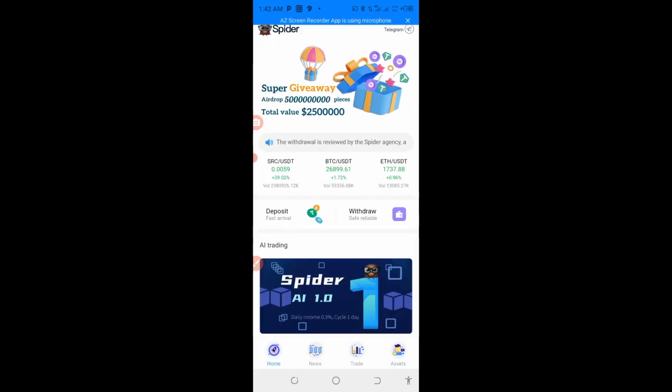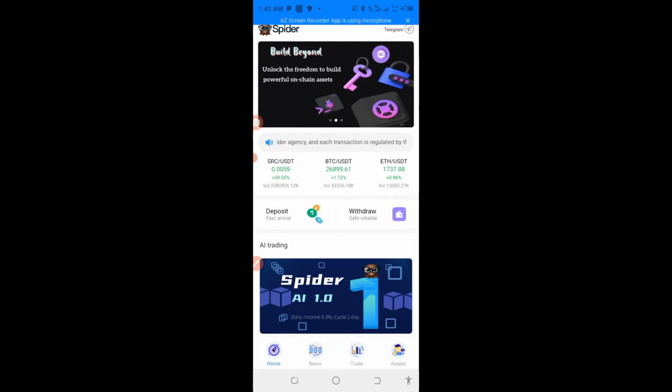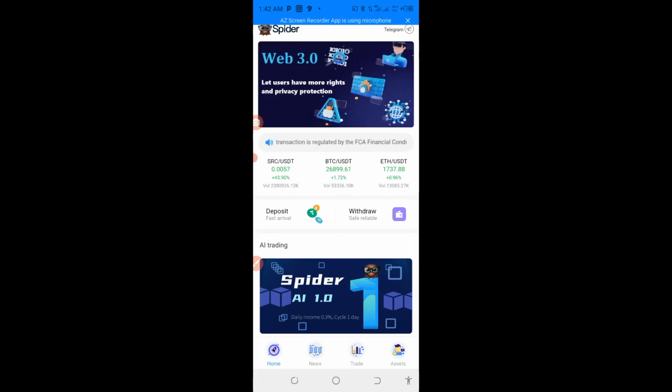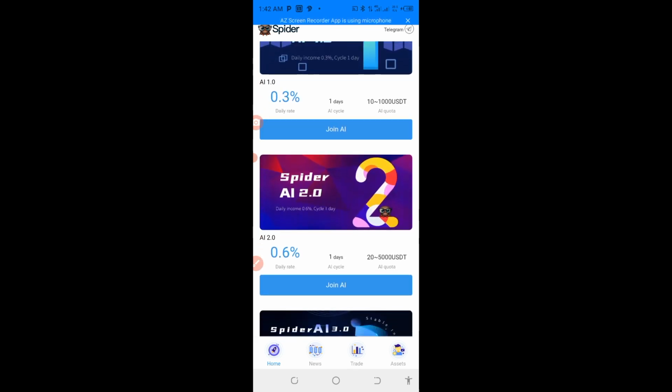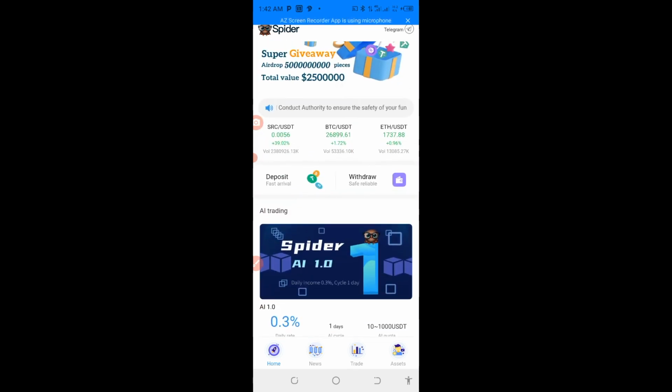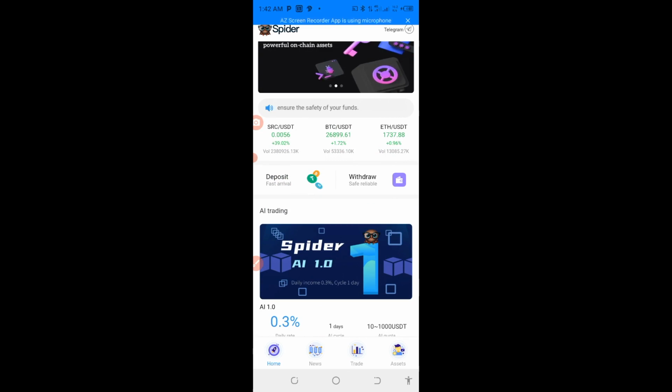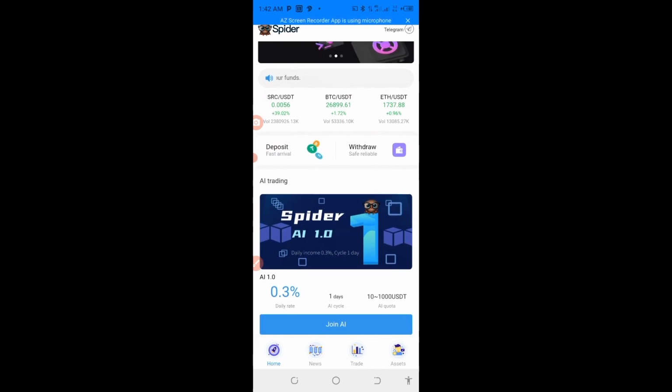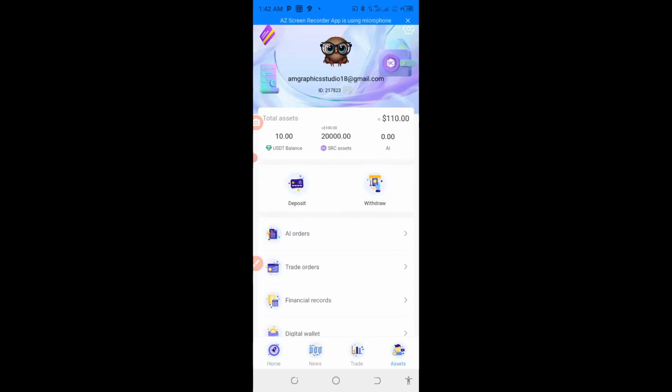As you can see here, this app is a new app, and it was founded in 2022. So you are lucky to get this app and open it directly. As for this 10 USDT, you have been given 10 USDT, and I'm going to explain in detail how you will use it.